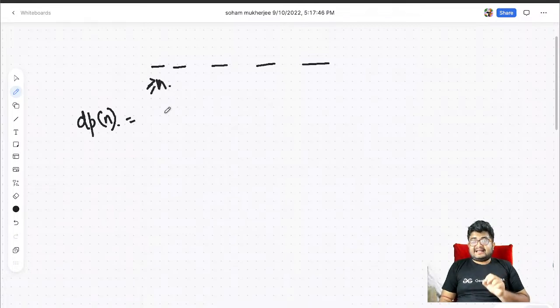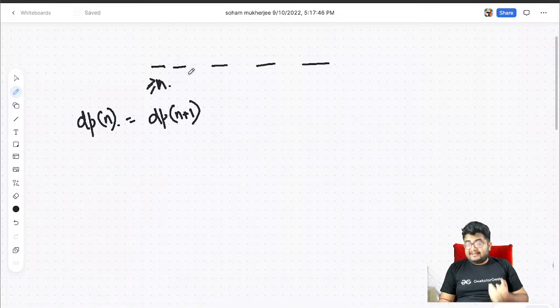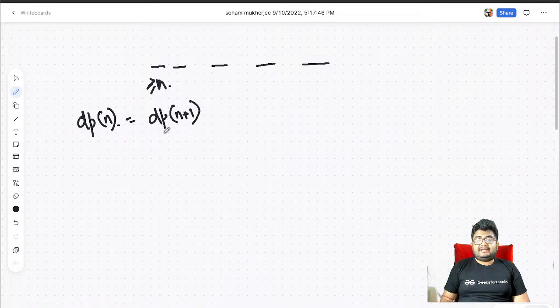So for the ranges, either we will not choose any range that is starting at n. In that case, we'll directly go to dp of n plus 1, because we want to choose ranges starting at n plus 1 or more, because we don't want to choose any range that is starting at n. Or if there are ranges that are starting at n, we might want to choose them. So in that case, let's call the right limit the r value, let's call it r.